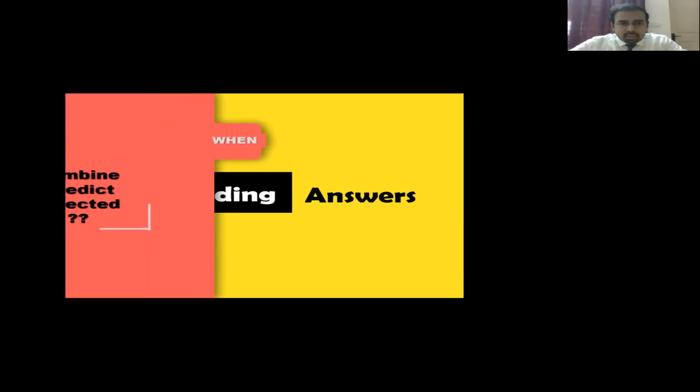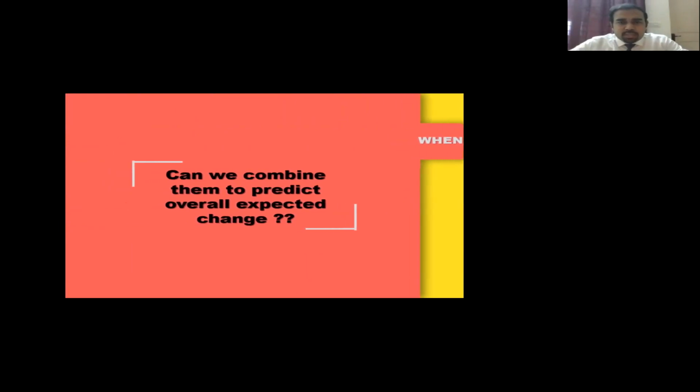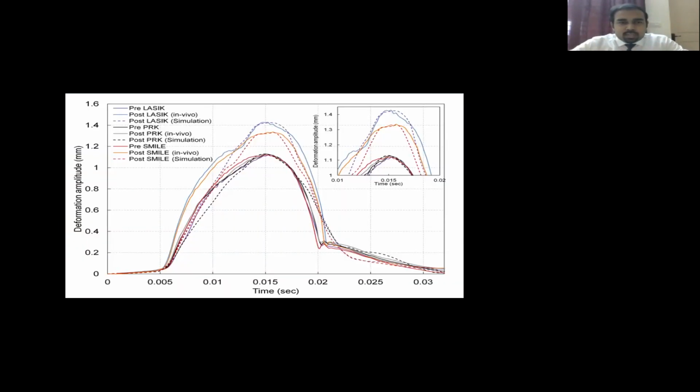Stromal ablation is not the only thing that happens in a LASIK or a SMILE, because there is an additional flap cut or a cap cut. You can also simulate the amount of biomechanical change that happens after a flap cut or a cap cut, and transpose that with the change and deformation that happens with the stromal ablation or the removal of the lenticule. These dotted lines are all simulations. We simulated the change in deformation amplitude that would happen at the end of, say, a PRK, LASIK or SMILE, for each and every specific cornea under study.